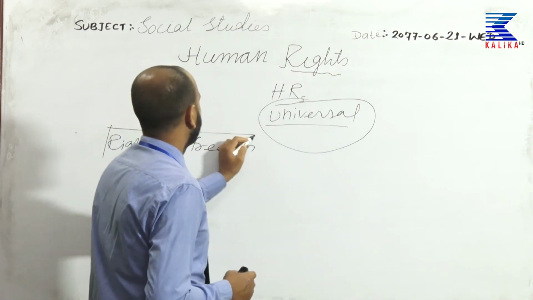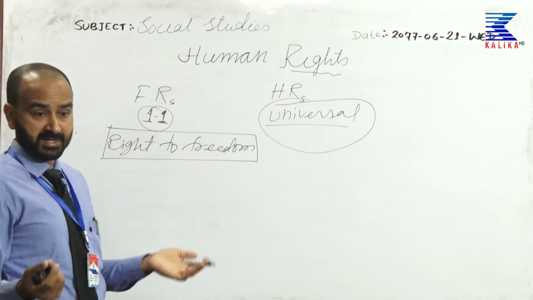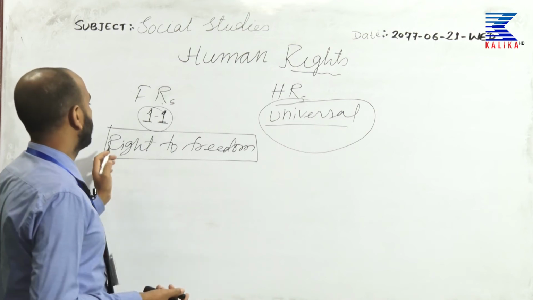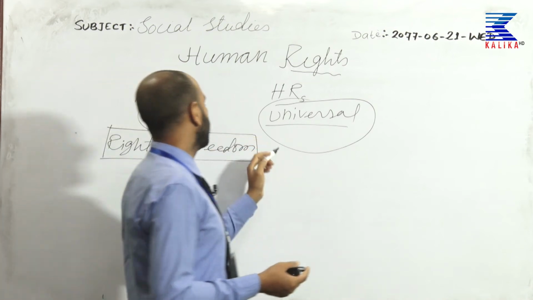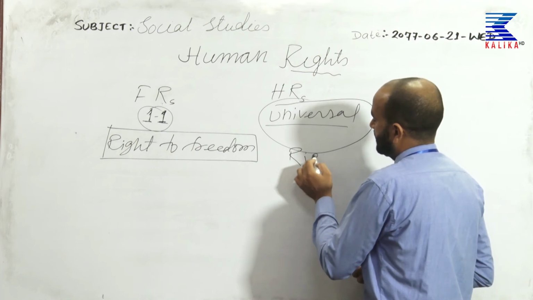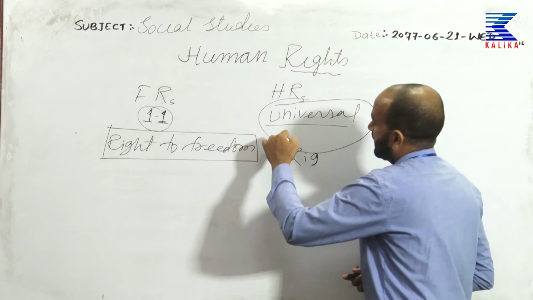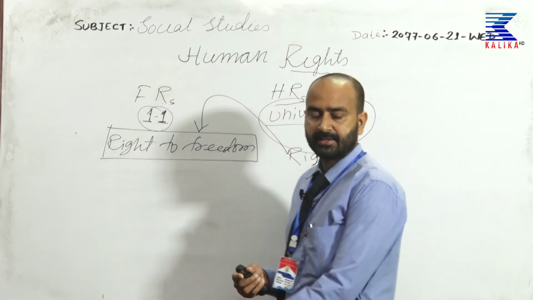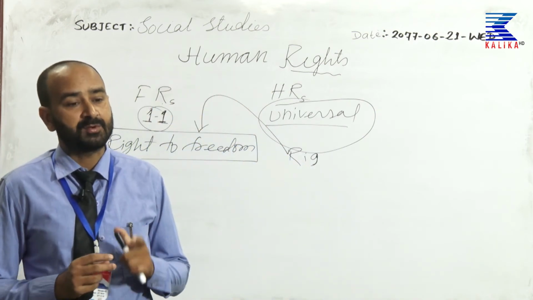Using this right, we are free to form any group, form a union, form a political party, and move from one place to another. The right to freedom is also in human rights, and in fundamental rights it is derived from human rights. That means most of the fundamental rights are derived from human rights.